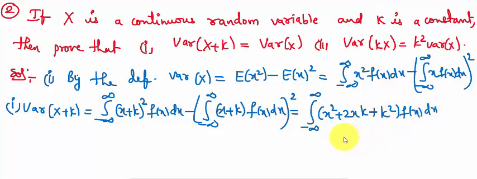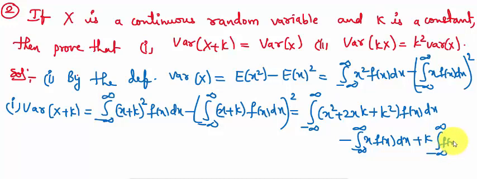minus integral minus infinity to infinity x f of x dx plus k, k is constant so outside, minus infinity to infinity f of x dx whole square.